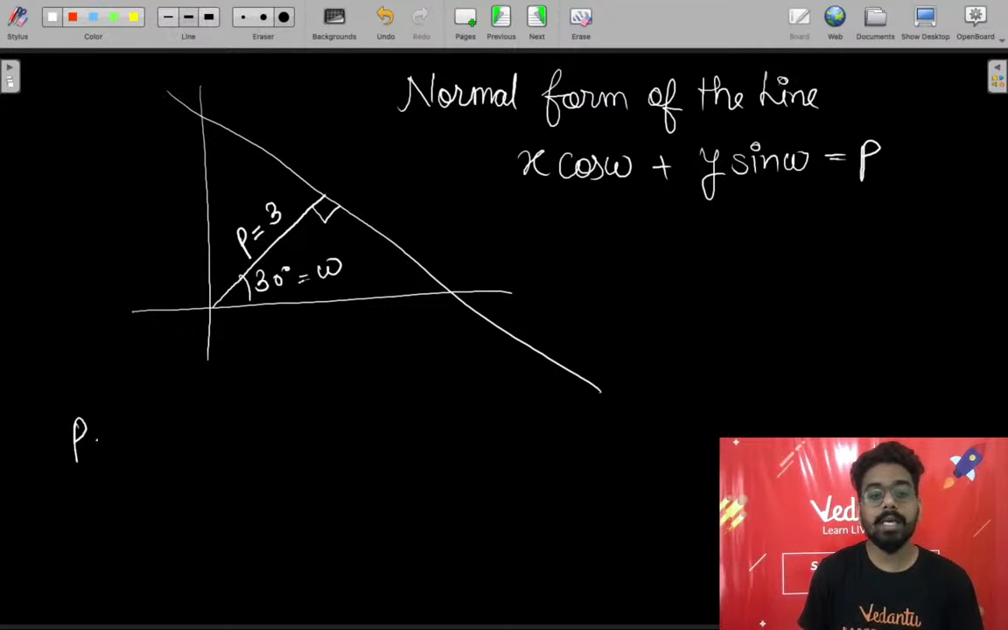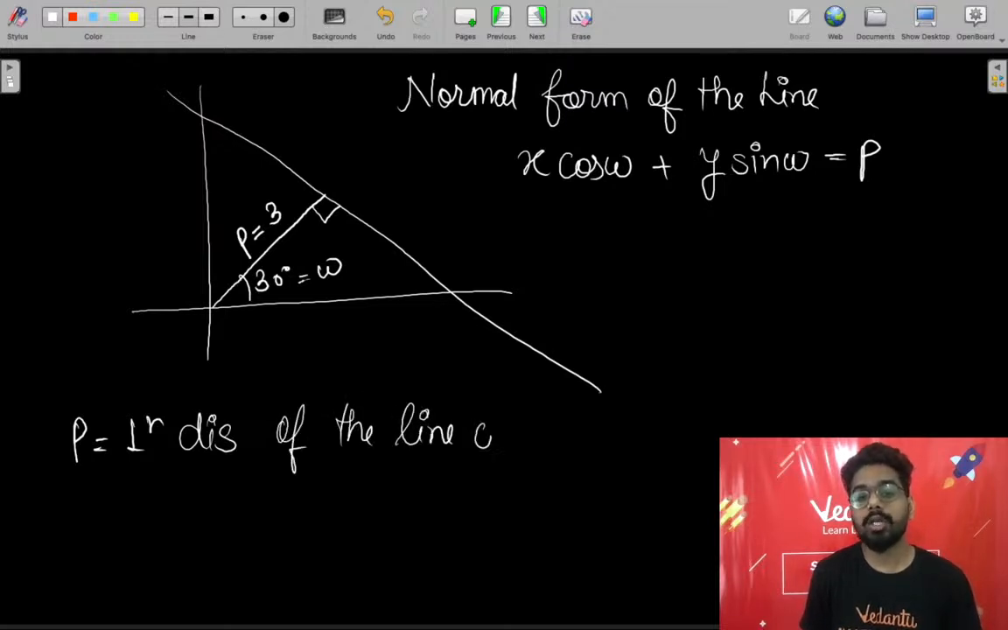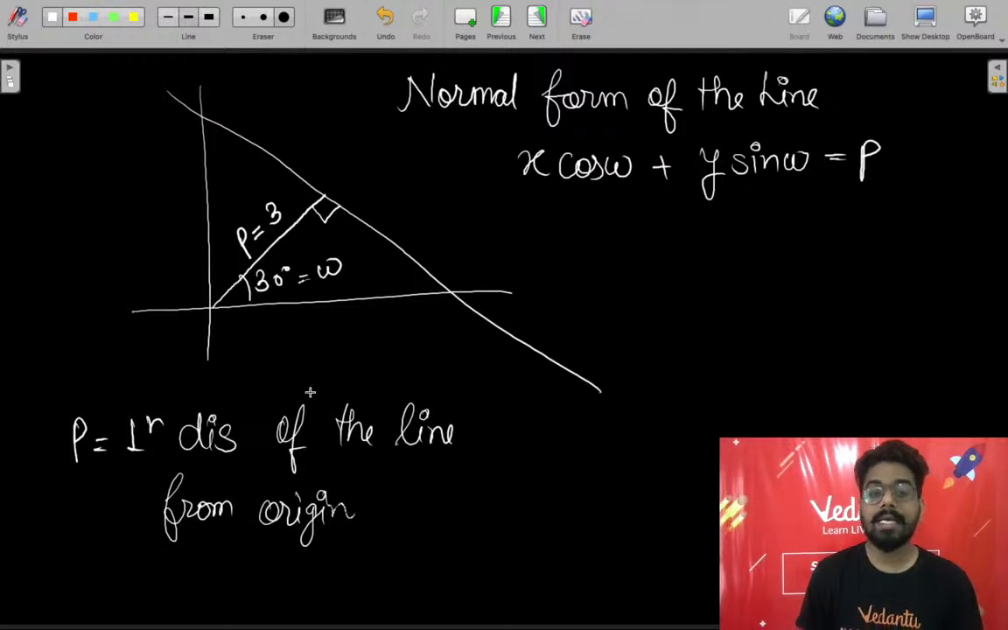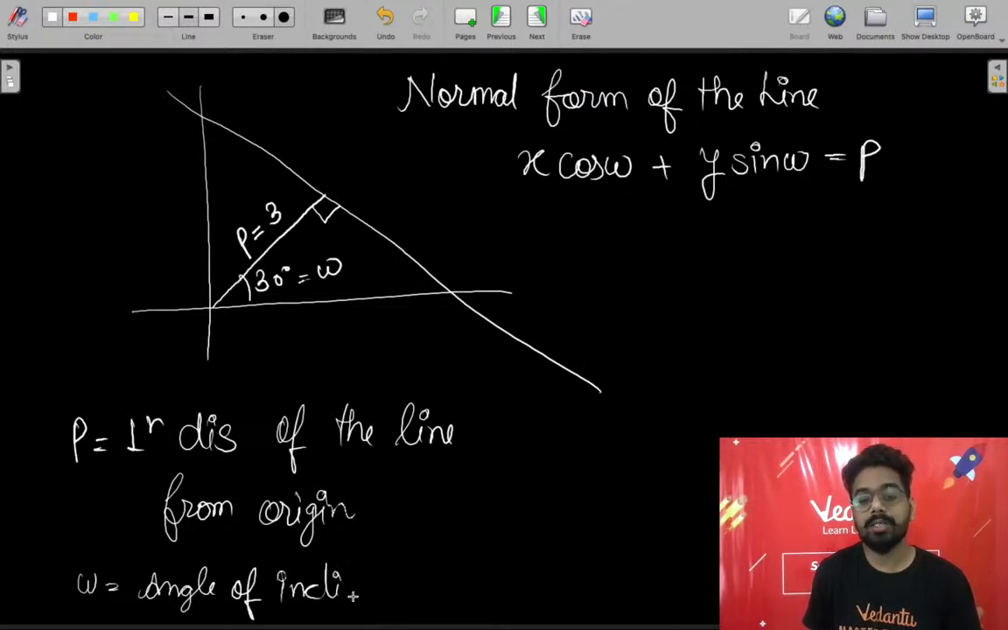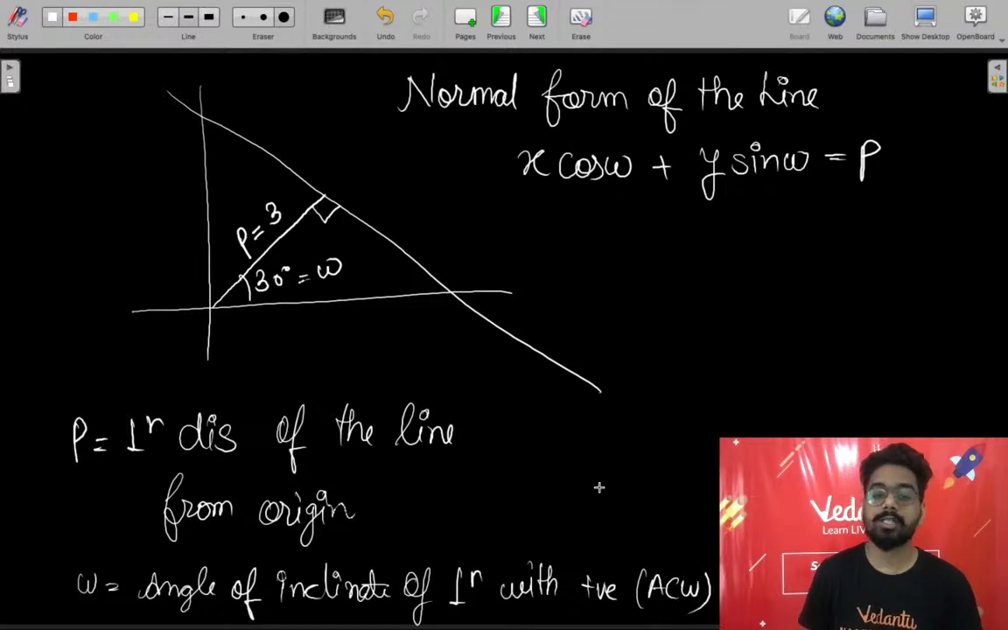What is p? P is the perpendicular distance of the line from the origin. What will be the perpendicular distance from the origin to the line? The second thing is, what is omega? Omega is the angle of inclination of the perpendicular with the positive x-axis, or you can say in the anti-clockwise direction, whichever you want to say.